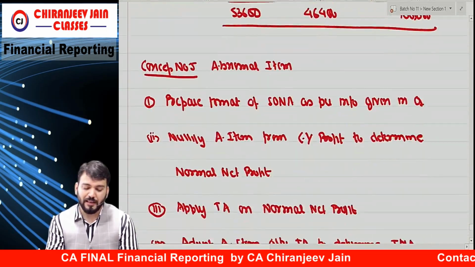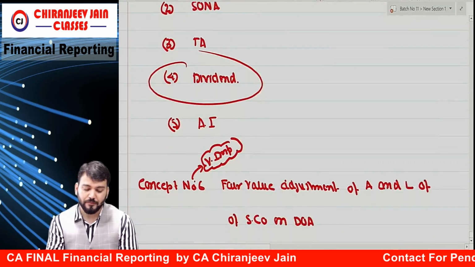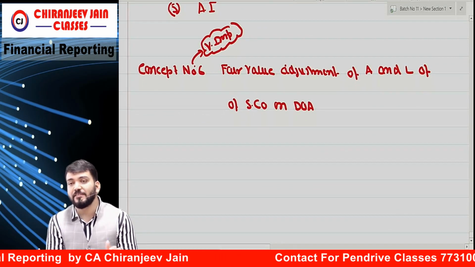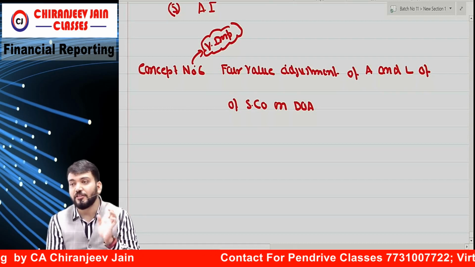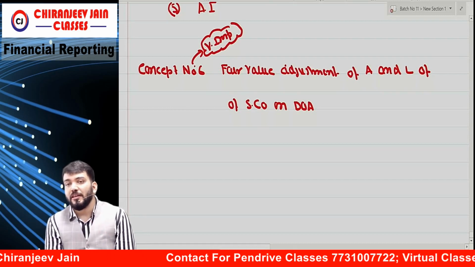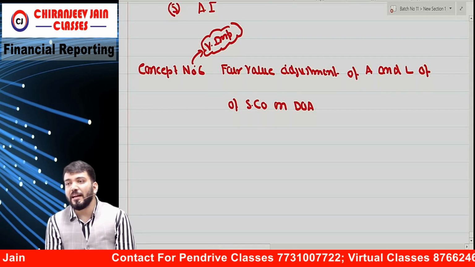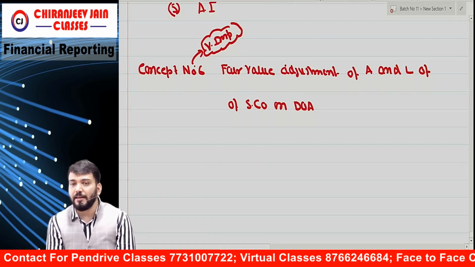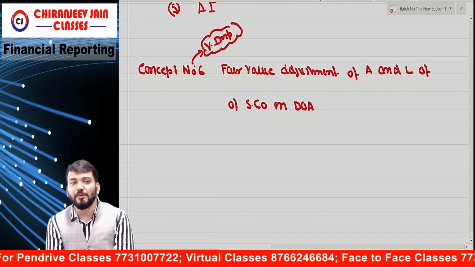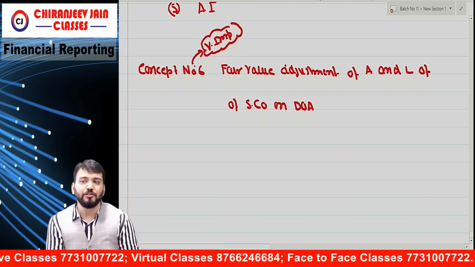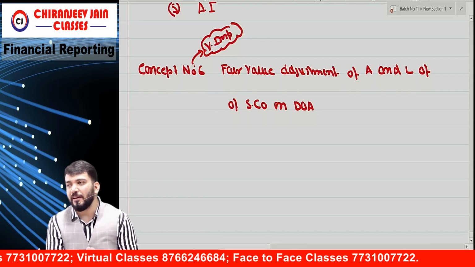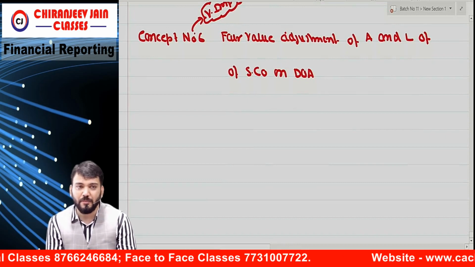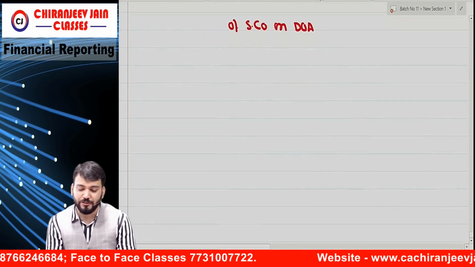Okay? Hence I am not taking it. Concept number 6, you have understood, fair value adjustment of assets and liabilities on the date of acquisition. Whenever we use equity approach, then we need to add fair value gain or loss on the date of acquisition to find out fair value of INA. And we need to also do adjustment for post period regarding depreciation, etc., sale of inventory. That also you have understood. Correct? This also we have done, fair value of INA on the date of acquisition. Any doubt about this?